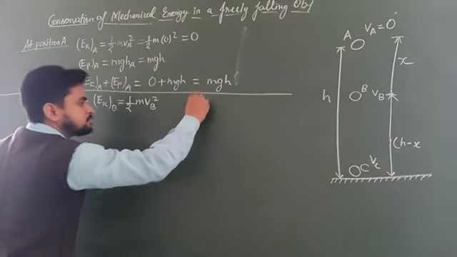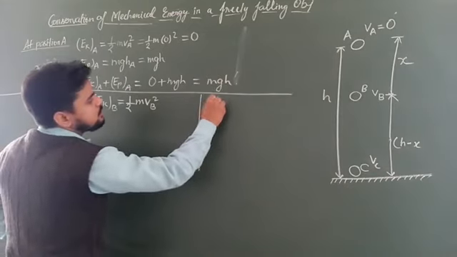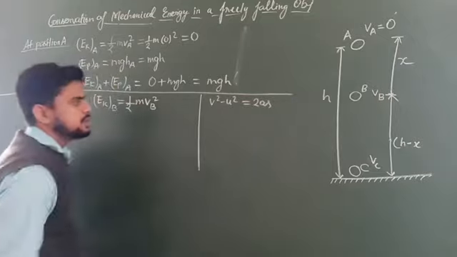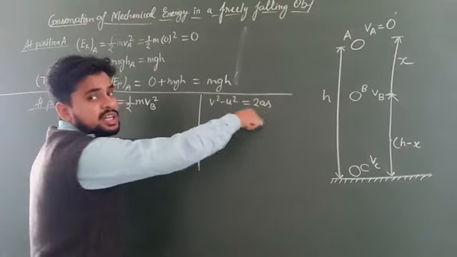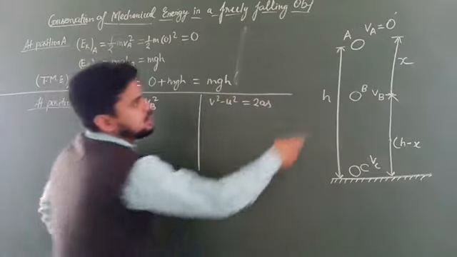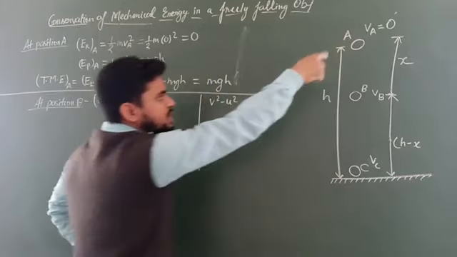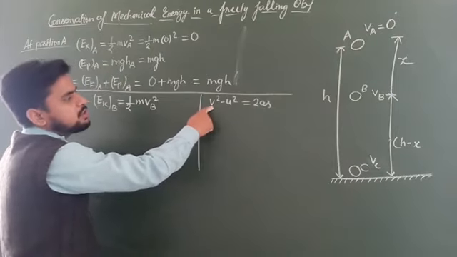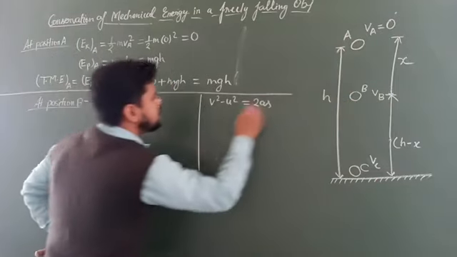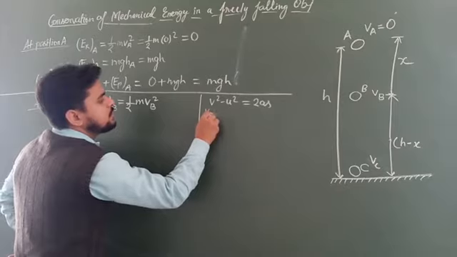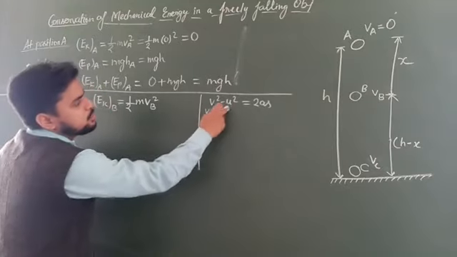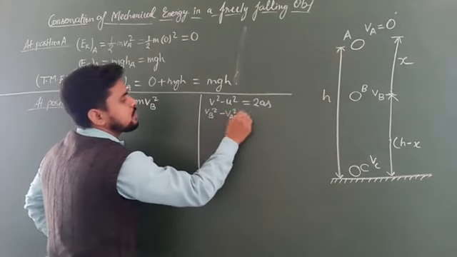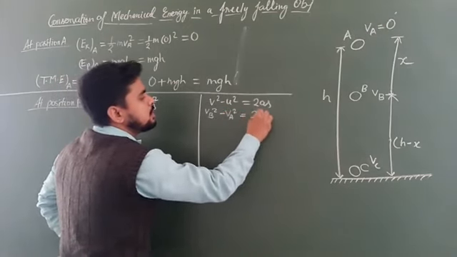Here we use the equation of motion, v square minus u square equals 2as, where s is the displacement from the initial position. Here the initial position is A, so we take the displacement from the point A. Now here v is the final velocity, so the final velocity will be Vb. So we can write Vb square minus u, which is Va, square equals 2 into a.